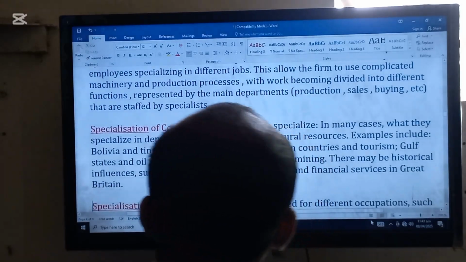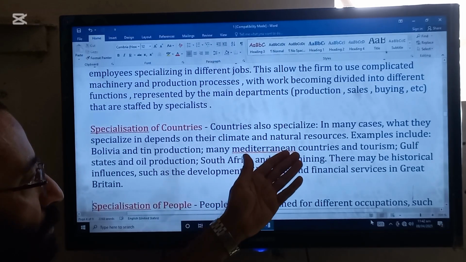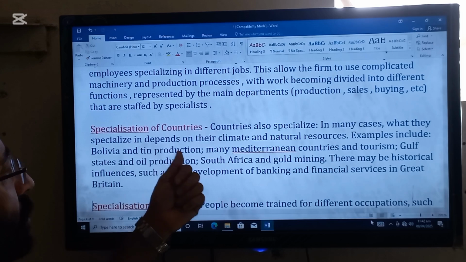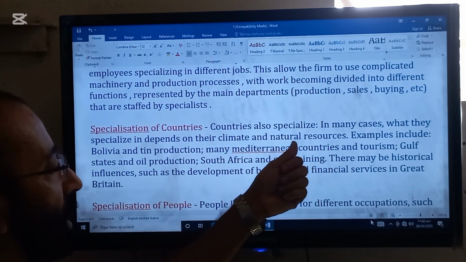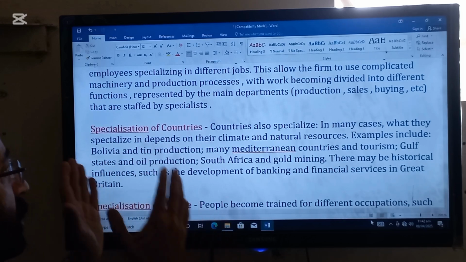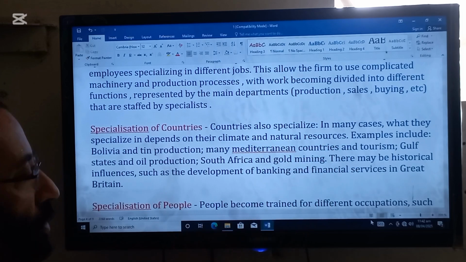Next type is specialization of the countries. Countries also specialize. In many cases, what they specialize in depends on their climate and natural resources. So this is the important point about the specialization of countries. Specialization of countries mainly depends on their climate and natural resources.